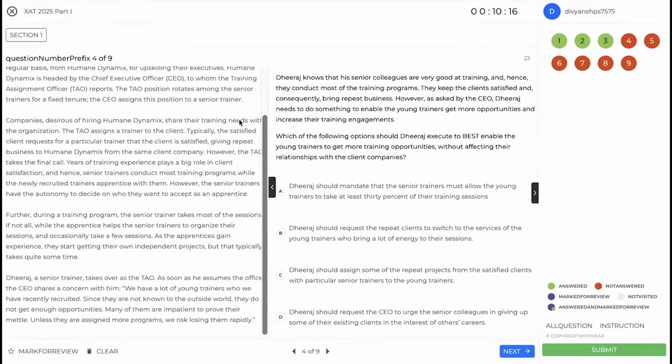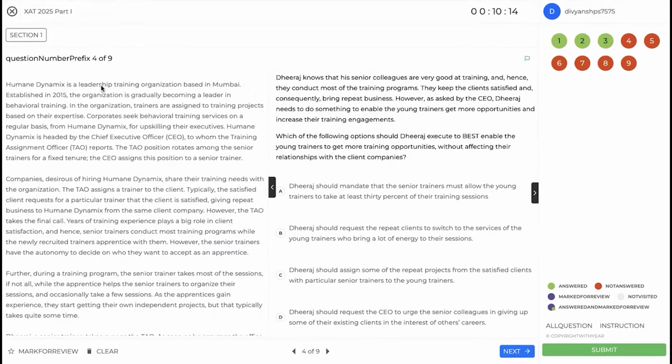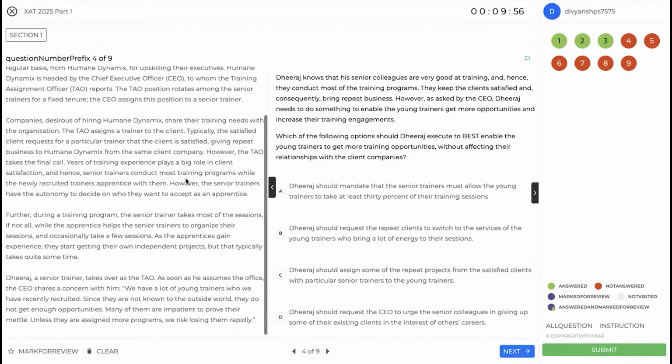I have 10 minutes and 6 questions. I can do this. This is a leadership training organization. Okay, gradually becoming leader, blah, blah, blah. Not interested. Human data is headed by CEO, to whom the TO reports. Okay, hierarchy is defined and TO position rotates among senior trainers. All right, CEO decides the position of a senior trainer. Okay, companies share their training needs, assign a trainer to the client. The message says, however, the TO takes the final call of who the trainer is going to be.